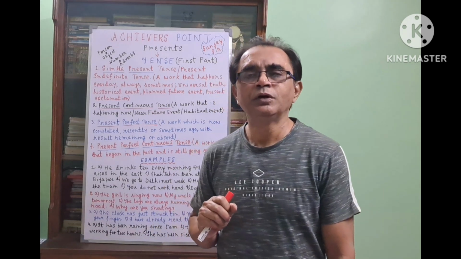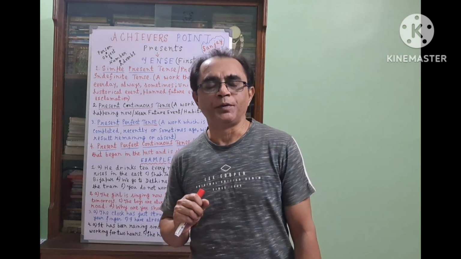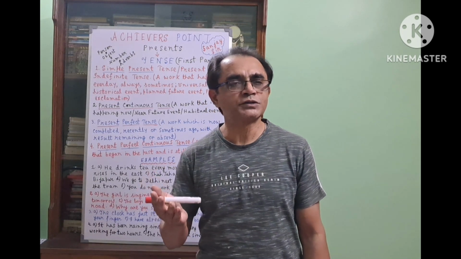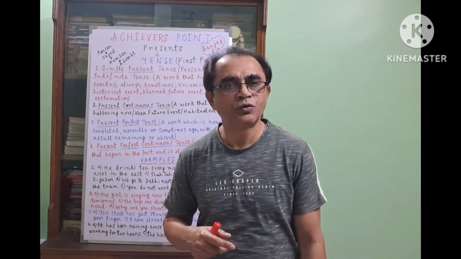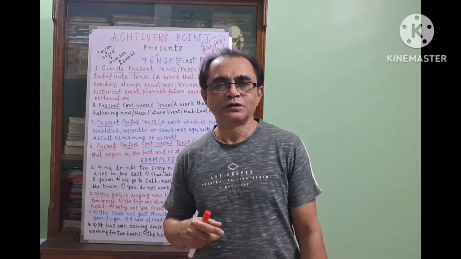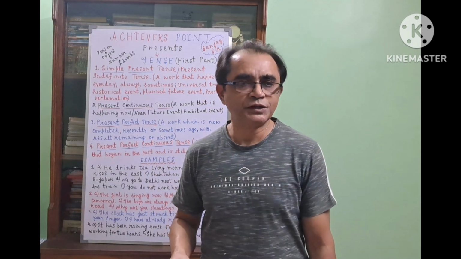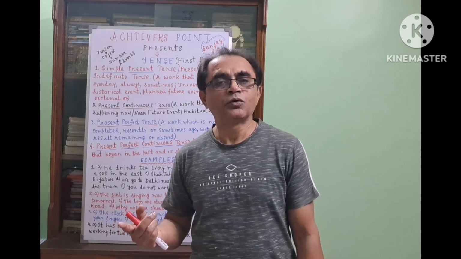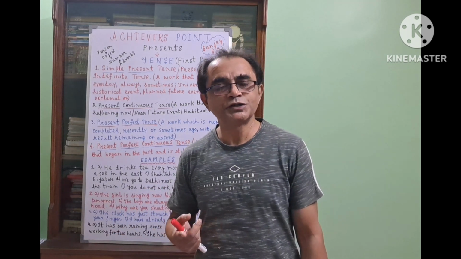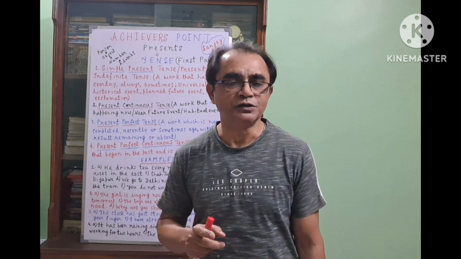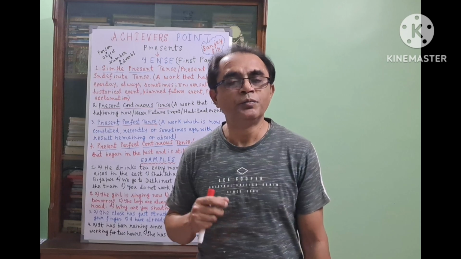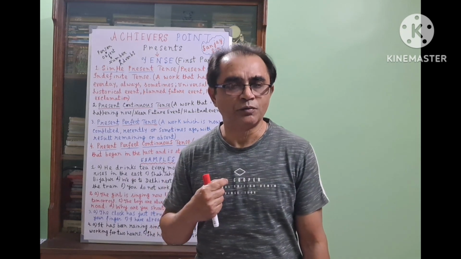One example I am giving you, the baby sleeps on the bed. Here there is no object. If you ask, what does the baby sleep? Or whom does the baby sleep? No answer. You are not getting an answer. So, there is no object in this sentence. But if we say, he drinks tea every morning, so what does he drink? The answer is tea. Father calls me. Whom does father call? Me. Me is the object.